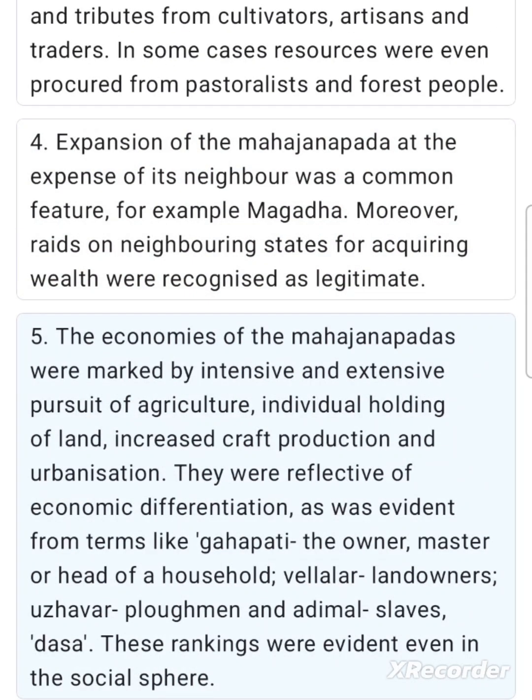5. The economies of the Mahajanapadas were marked by intensive and extensive pursuit of agriculture, individual holding of land, increased craft production and urbanization. They were reflective of economic differentiation, as was evident from terms like Grahapati, the owner, master or head of a household, Villalar landowners, Uzavar plowmen and Adimal slaves, Dasa. These rankings were evident even in the social sphere.